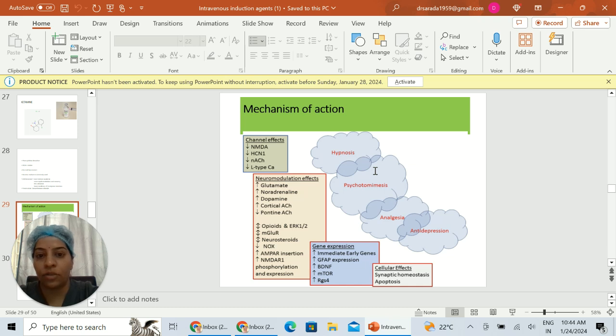Mechanism of action. Ketamine shows its effects on many receptors in the central nervous system. It has channel effects in the case of NMDA, HCN1, nicotinic acetylcholine and L-type calcium channels. Neuromodulatory effects on glutamate, noradrenaline, dopamine, cortical acetylcholine, pontine acetylcholine, opioid receptors, neurosteroids, and it also causes phosphorylation expression and stimulation. It also has effects on gene expression in the case of GFAP expression, BDNF, and cellular effects on synaptic homeostasis and apoptosis. So the main mechanism of action is NMDA antagonism.